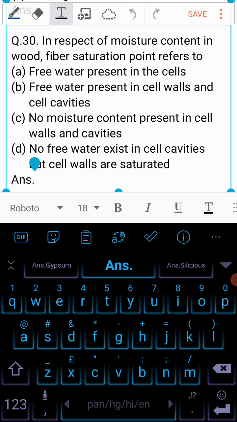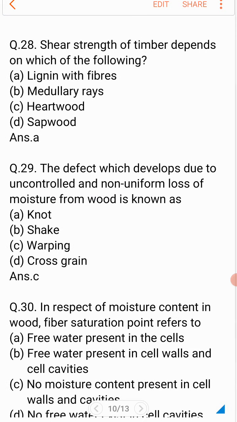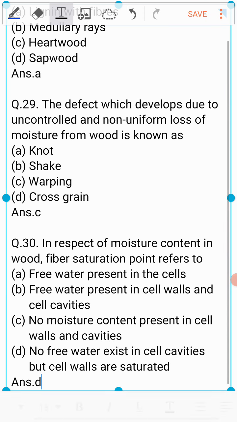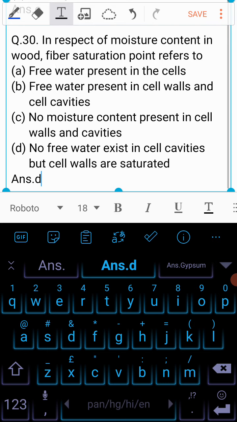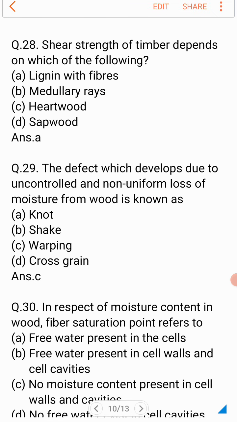The answer to this question is D. So, in respect of moisture content in wood, fiber saturation point refers to when no free water exists in the cell cavities but the cell walls are saturated.